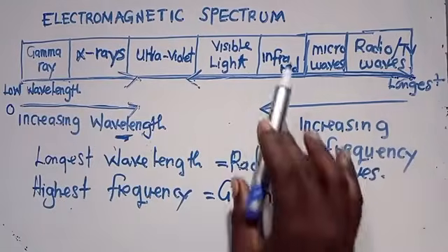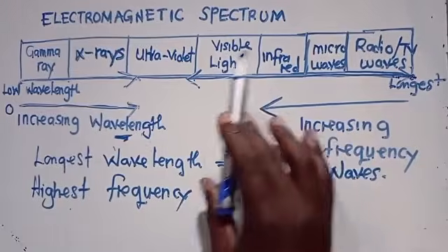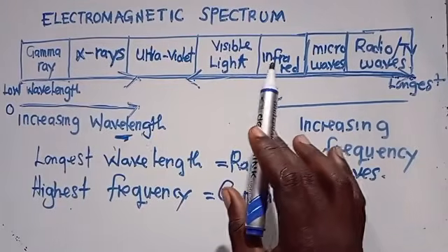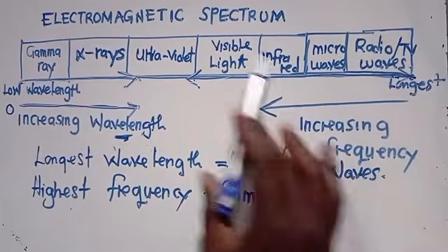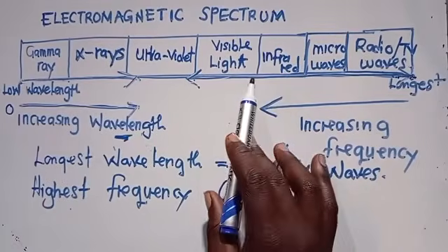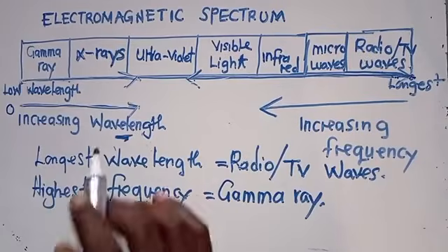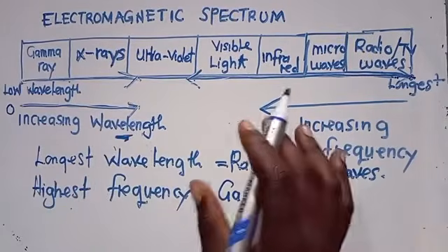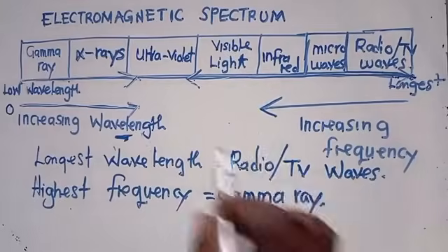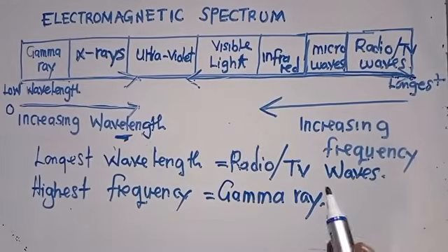So when you see a question like what is an electromagnetic spectrum, you need to tell them that this is a range of electromagnetic radiation organized by frequency or wavelength. This is what you need to know and understand. These are simple things that you are supposed to know.